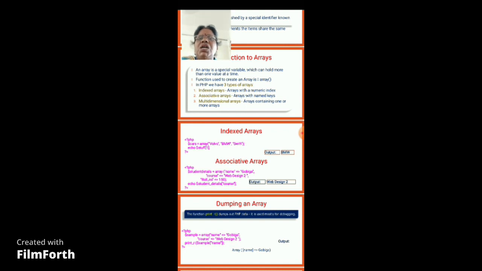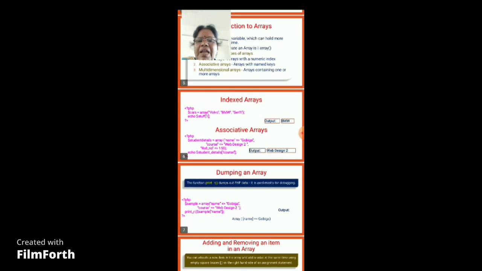Okay, so third is the multi-dimensional array. Arrays containing one or more arrays. So within an array I will have another array, either row wise or column wise. I can have any type of arrays here. This is called a multi-dimensional array. Arrays containing one or more arrays are called multi-dimensional arrays.